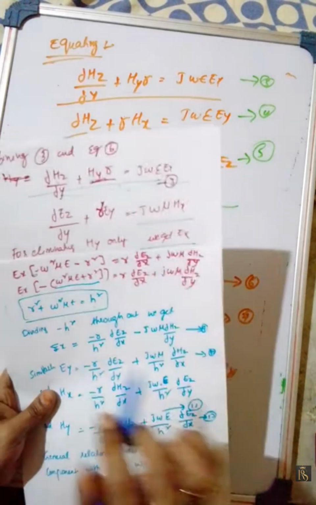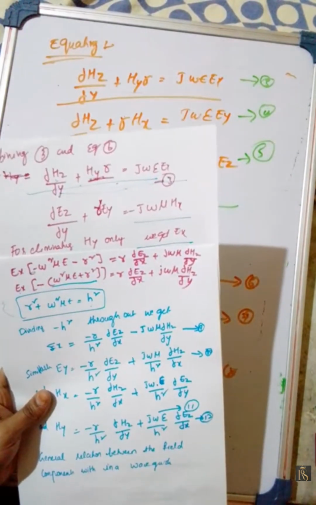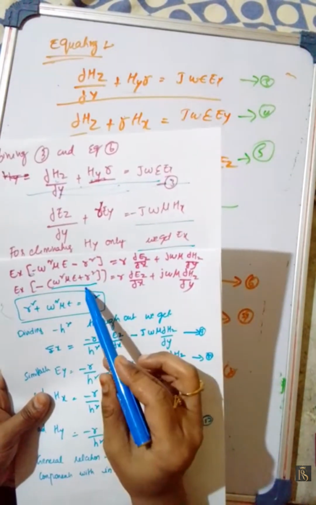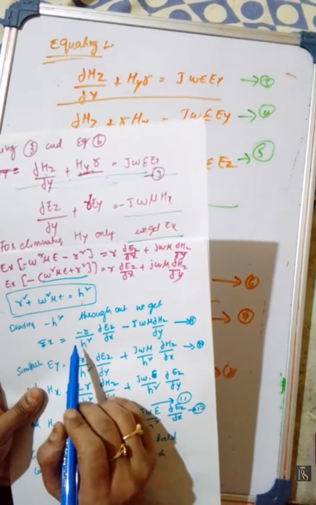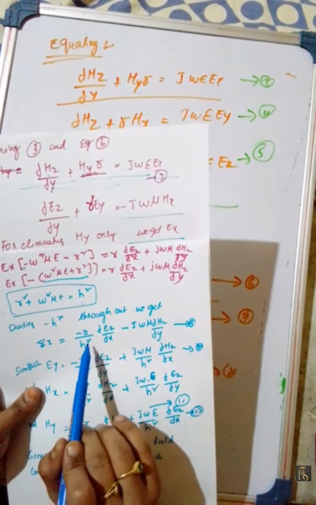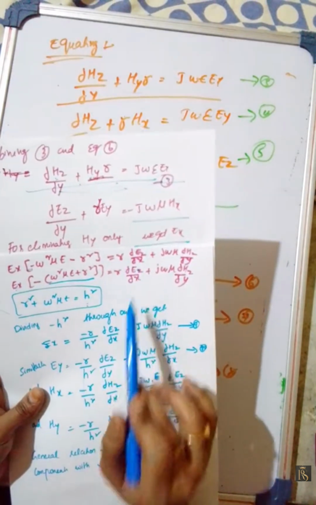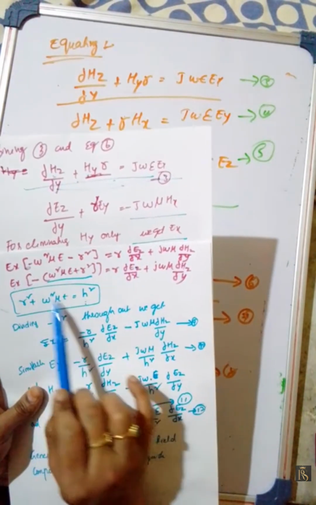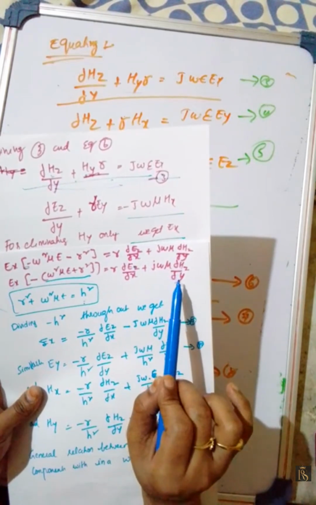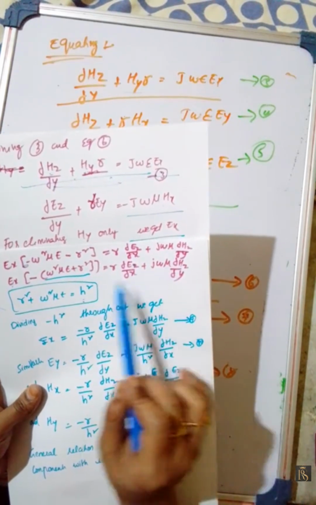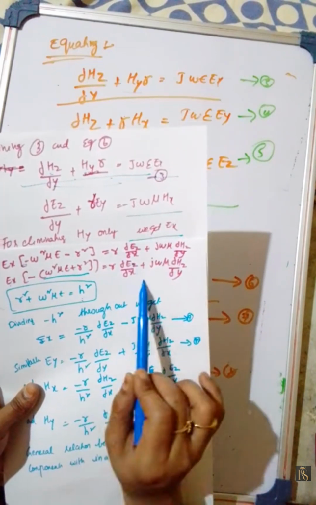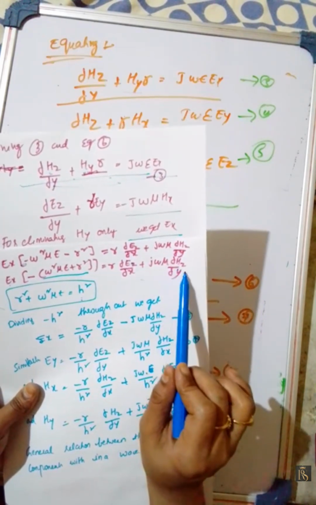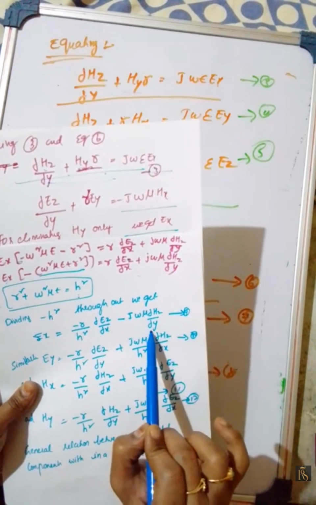Dividing this term with h square, we have to divide by h square. Now I will get the term minus r. I am sending all those terms to this side. Then what we will get: Ex equals minus r by h square dou Ez by dou x minus j omega mu by h square dou Hz by dou y.